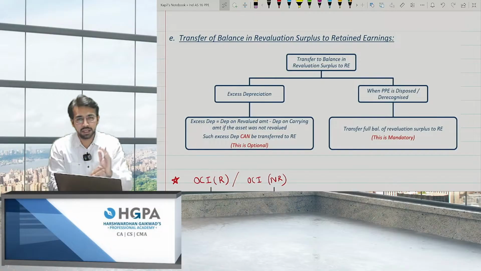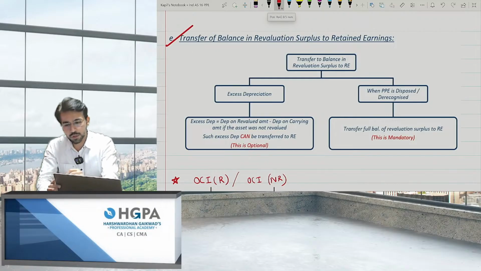Probably the last important point. Very small points are left after this, but probably this is the last important point. Okay. After this, we'll be solving the questions.